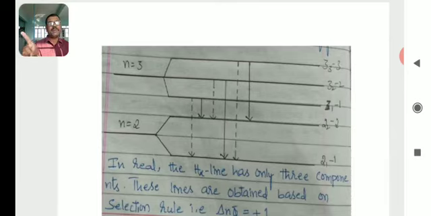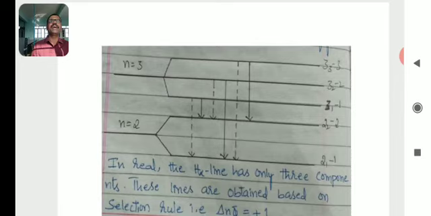According to Sommerfeld's model, n is equal to 3 is not a single orbit; it consists of three suborbits: 1, 2, 3. Similarly, n is equal to 2 is not a single orbit; it consists of two suborbits: 1, 2. Sommerfeld states that the transition of an electron takes place only when the change in azimuthal quantum number, or orbital quantum number, is equal to plus or minus 1.